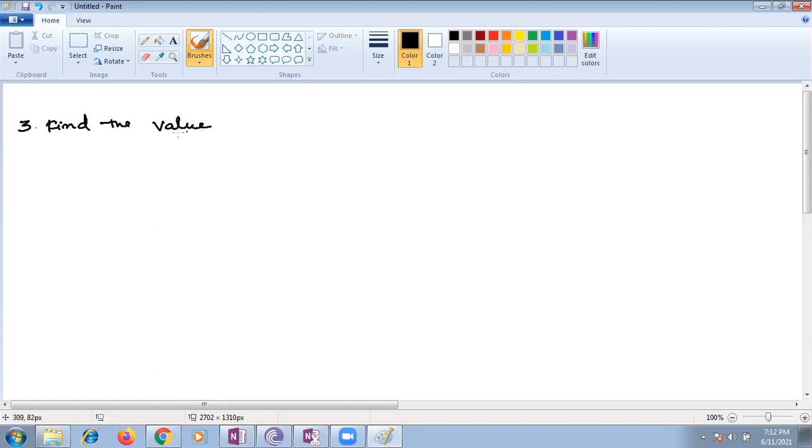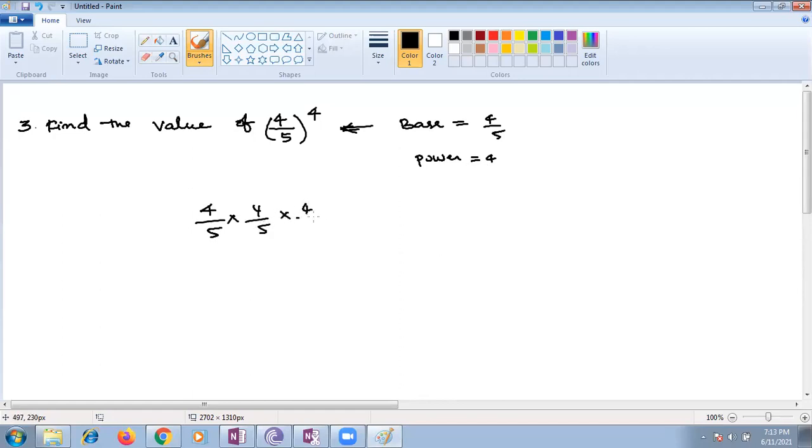Find the value of (4/5) to the power 4. Children, what is the meaning of this? The base is 4 by 5, and the exponent, or power, is 4. That means you write the base 4 times, multiplied: 4 by 5 multiplied with 4 by 5 multiplied with 4 by 5 multiplied with 4 by 5.